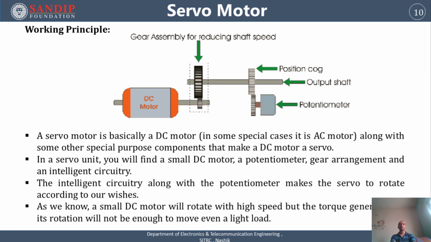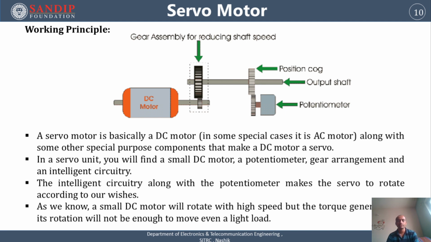Let's see the working principle, how this servo motor actually works. A servo motor is basically a DC motor. Sometimes we can use an AC motor also. It is basically a DC motor along with some special components like gears and a potentiometer assembly, which makes the servo.